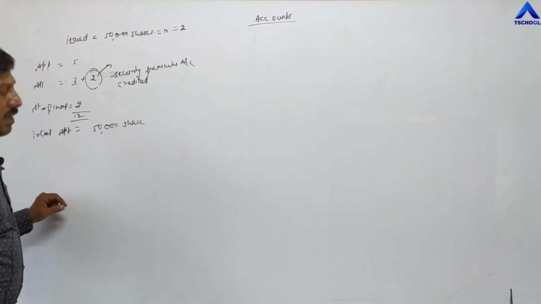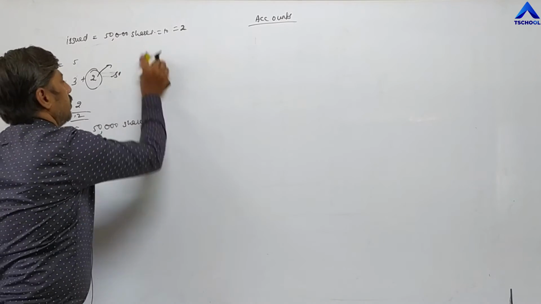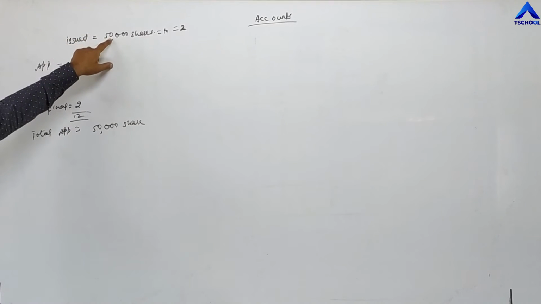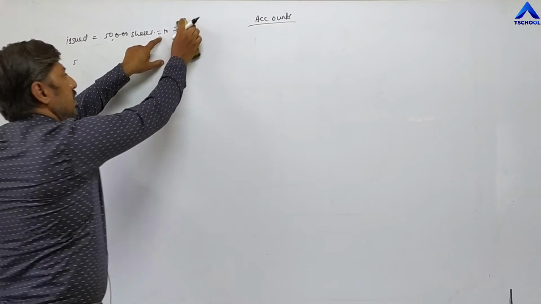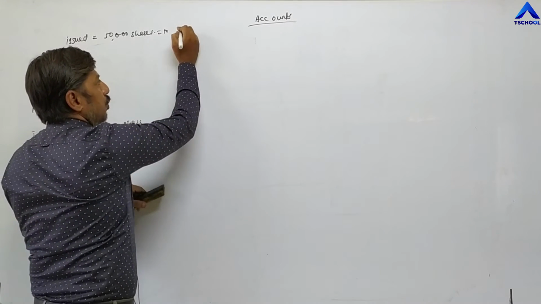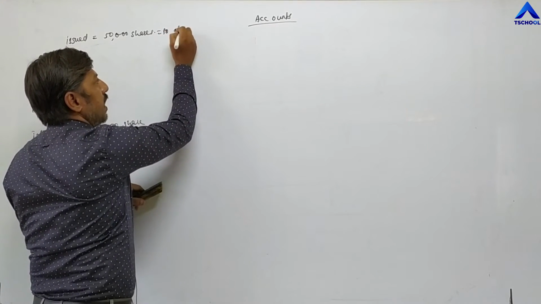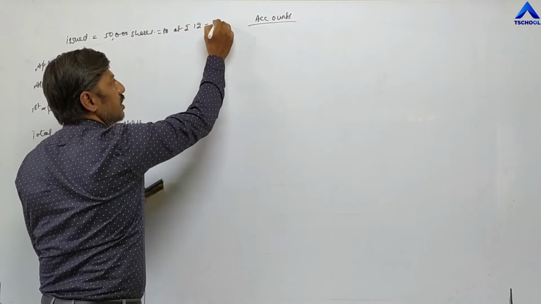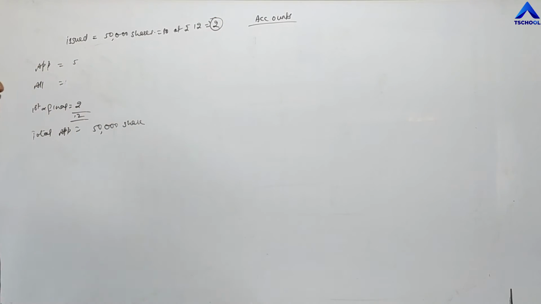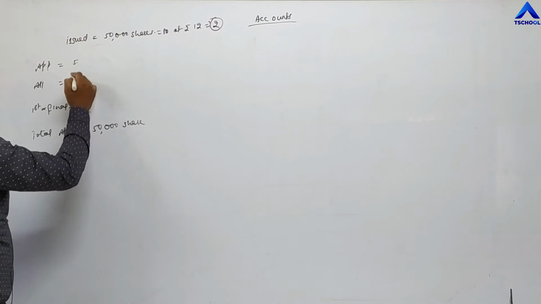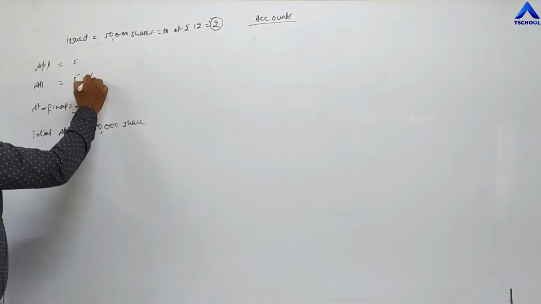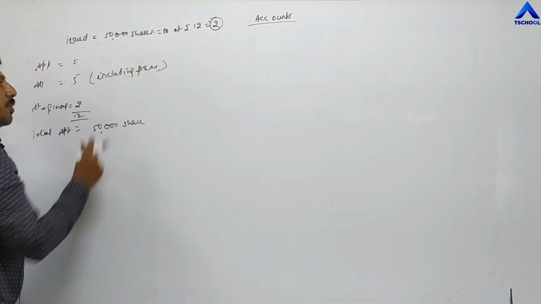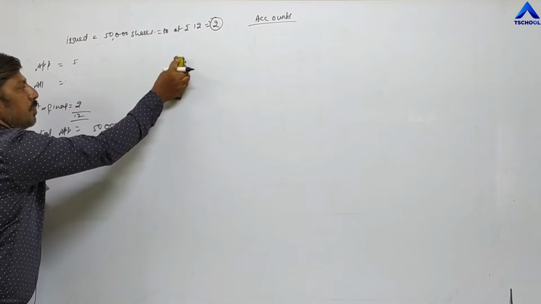Now, how to pass the entry? Once again, try to understand the question. The company is issuing 50,000 shares. The face value of a share is 10 rupees. They are issuing the shares at 12 rupees. Face value is 10 rupees, but issuing at 12 rupees. It means the extra 2 rupees is the premium. The premium amount is 2 rupees. Now the company is demanding this 12 rupees in 3 installments, 5, 5, 2. Here including premium is written in the question.